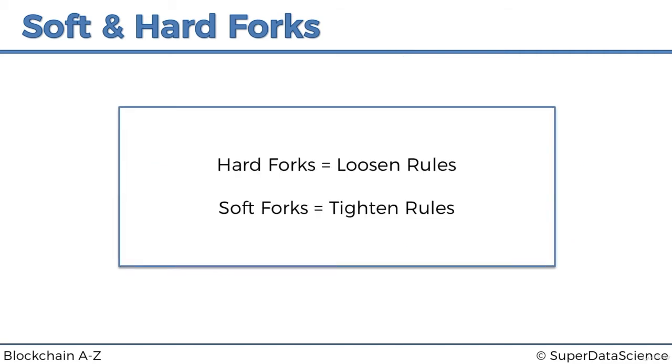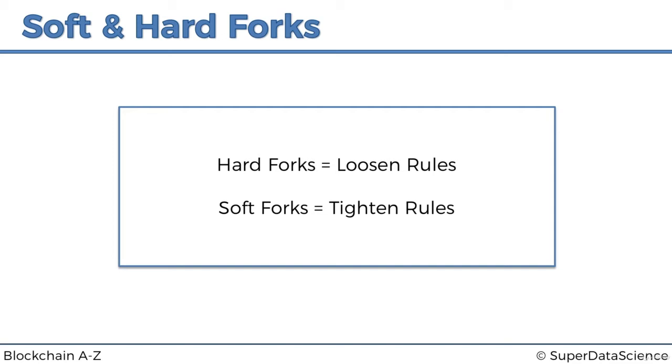So this is the rule of thumb: hard forks loosen up rules, and soft forks tighten up rules. It might sound a bit counterintuitive, like you might think that it's soft loosen, hard tighten, but it is what it is. We'll discuss a little bit later why the names might have been chosen as such. But in general, just remember this rule of thumb, that hard forks loosen up the rules, soft forks tighten up the rules, even if the way to remember it is that the definition is the counterintuitive one.